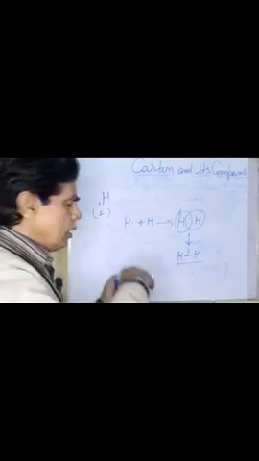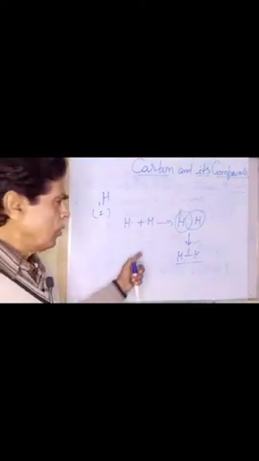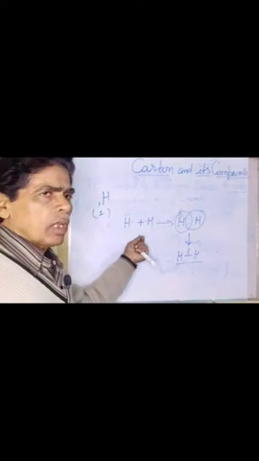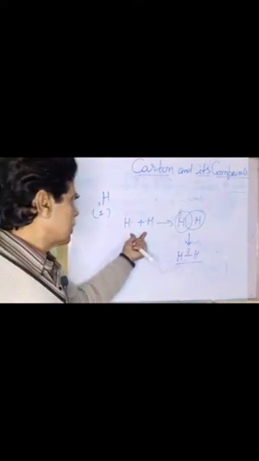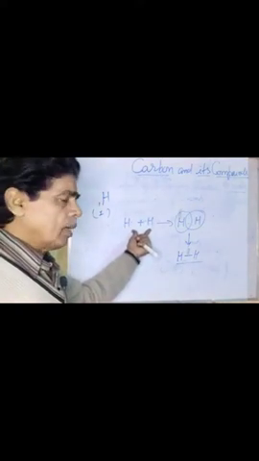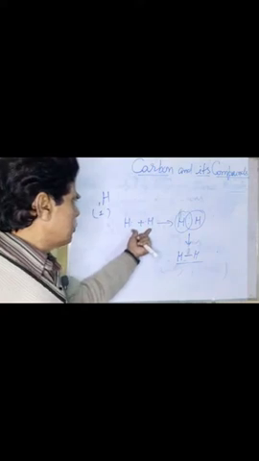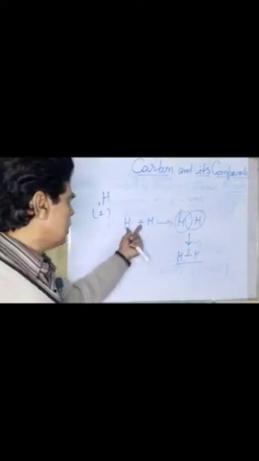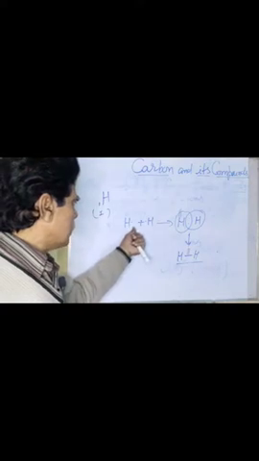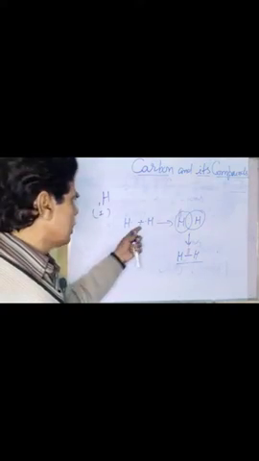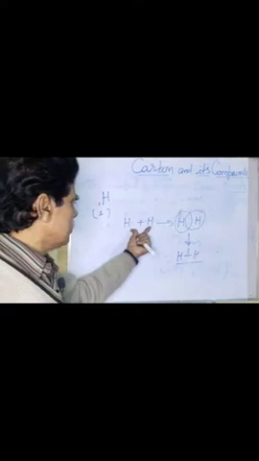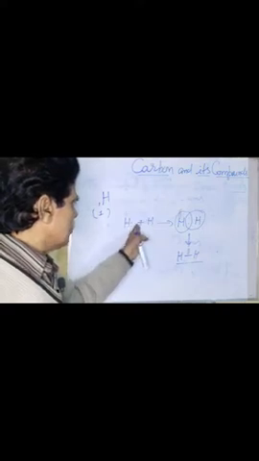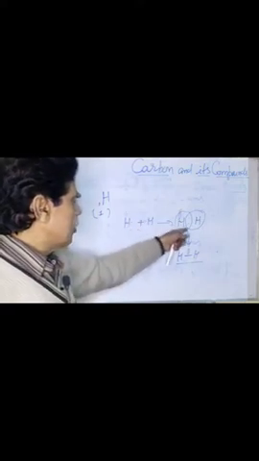What is covalent bond? The chemical bond formed by the sharing of electrons is known as covalent bond. Here, two hydrogen atoms are bonded together with single covalent bond. The only valence electron present in the hydrogen atom is shared with the other hydrogen atom.